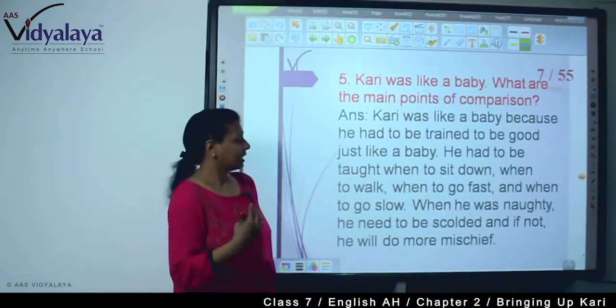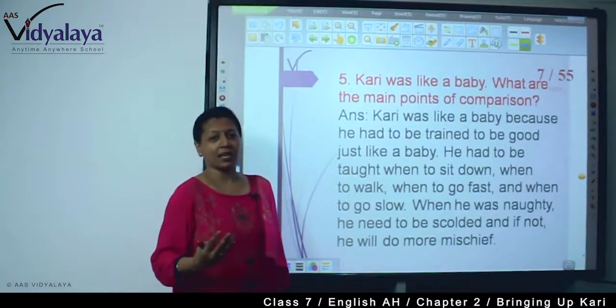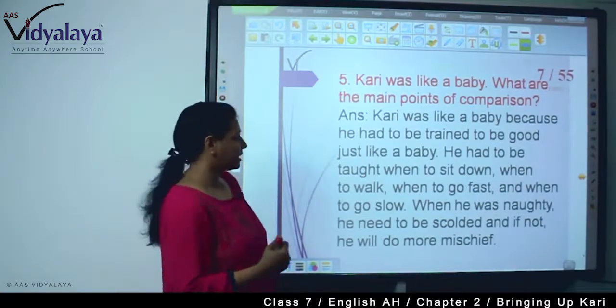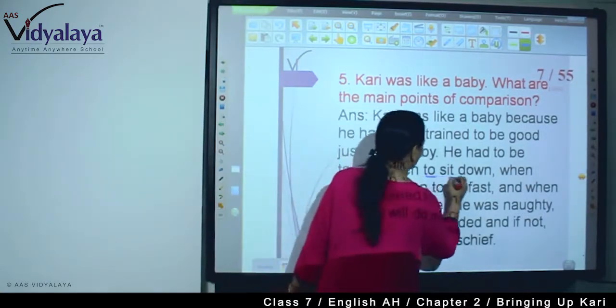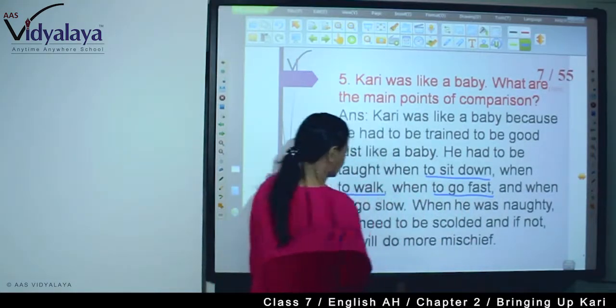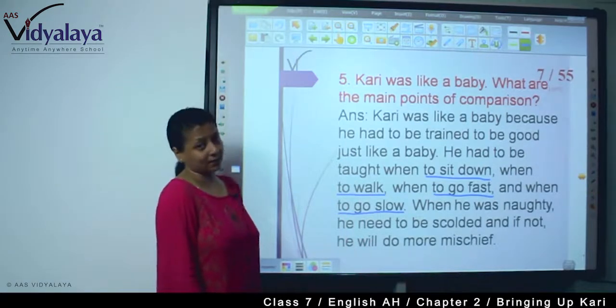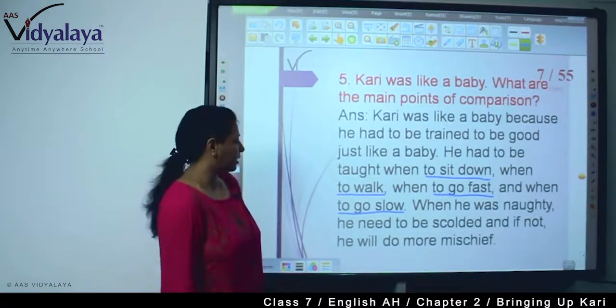If the master doesn't train an elephant in this way, then the elephant may behave unusually, right? So, first is to sit down, to walk, to go fast, and to go slow. These are the 4 things that Curry needed to learn.